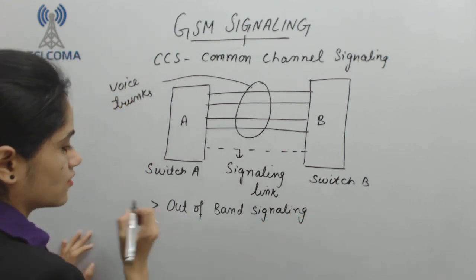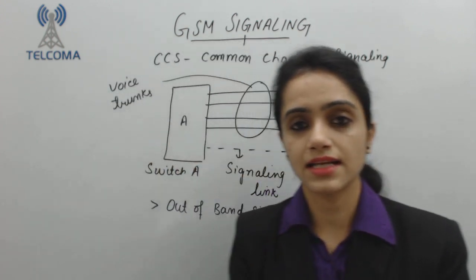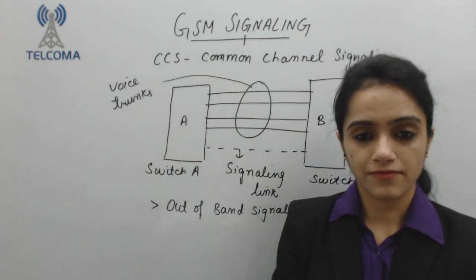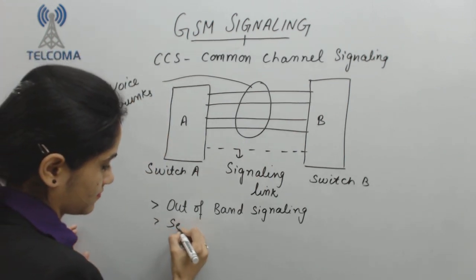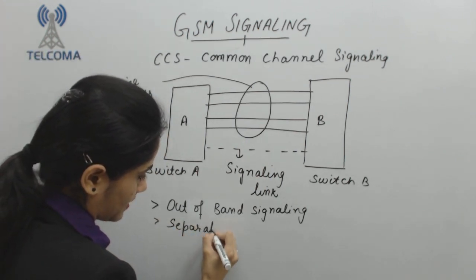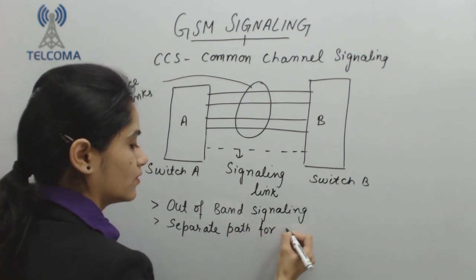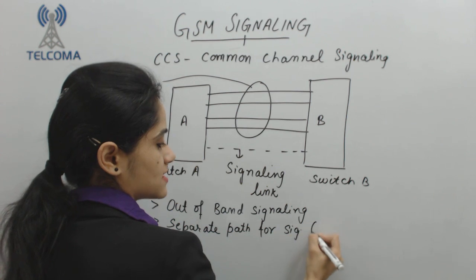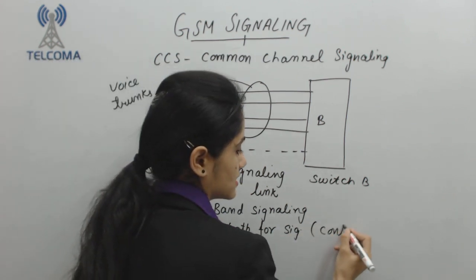Why is this known as out-of-band signaling? Because both voice trunks as well as the signaling trunks are working on different frequencies. Now they have a separate path for signaling, and this separate path carries my control signals.